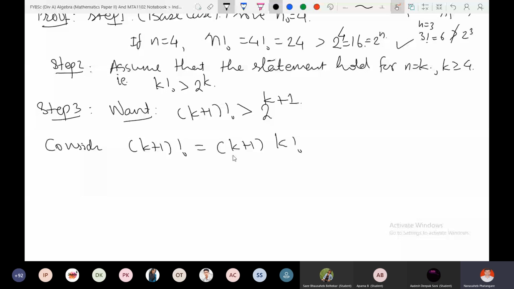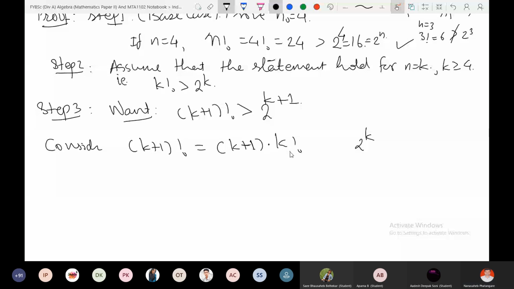I can split k plus 1 factorial in this way: k plus 1 I am separating, and whatever remaining part is k factorial. Now I will compare k factorial and 2 raised to k. Forget about k plus 1.